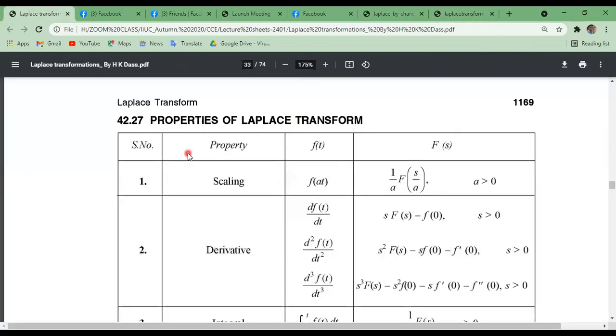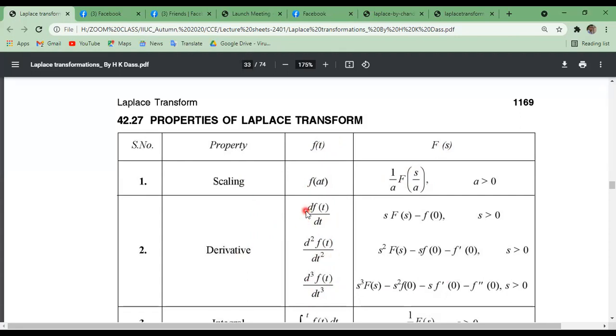So in tabularized form, we can present the properties of Laplace transformation. Suppose this is f of t, the mother or parent function, and this is its Laplace transformation. The scaling property: f of a t can be written as 1 by a times F of s by a. Then the derivatives of f of t: this is the first derivative, this is the second derivative, and this is the third derivative.